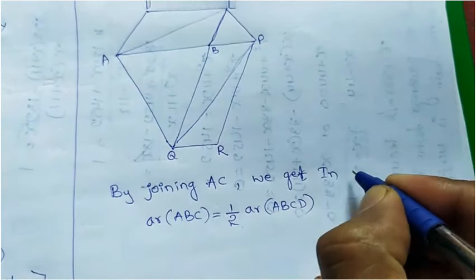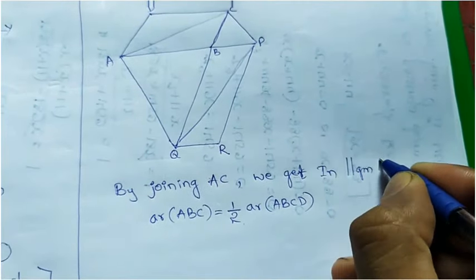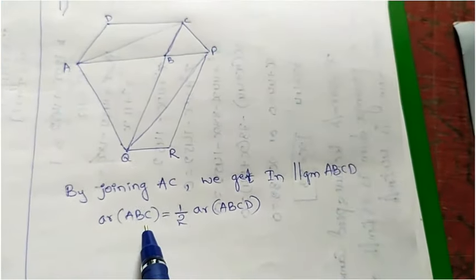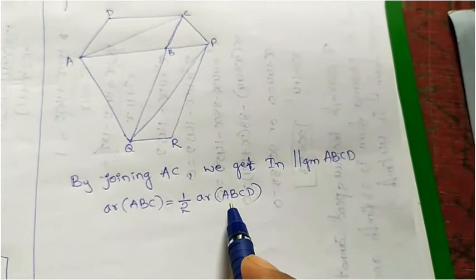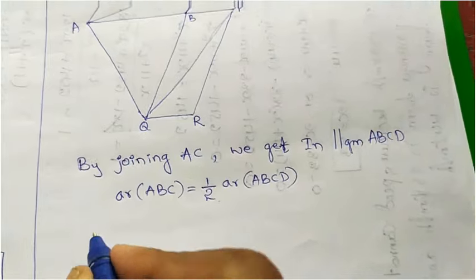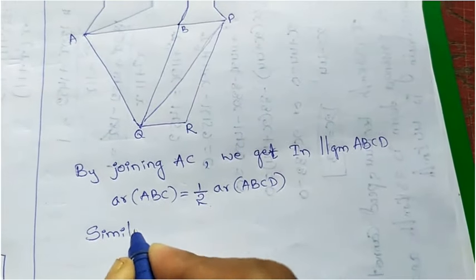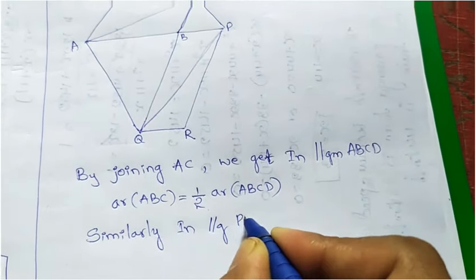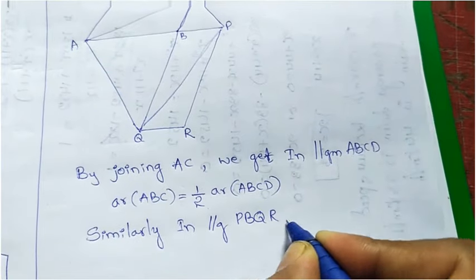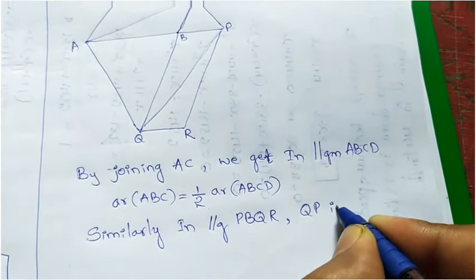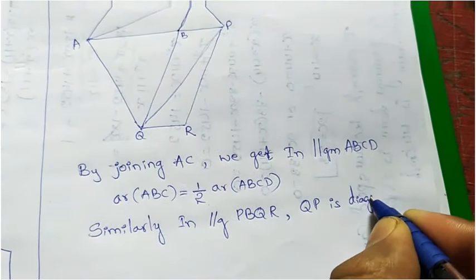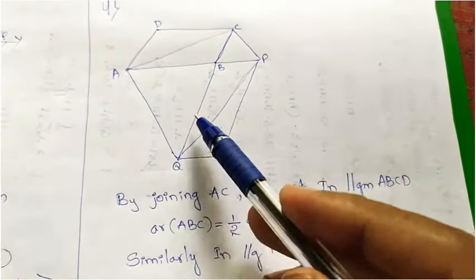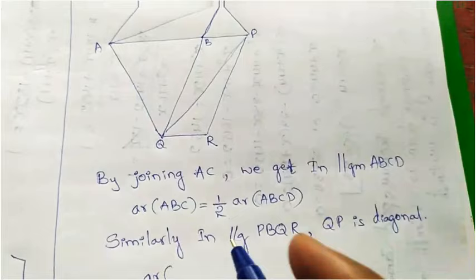You have to write here, in parallelogram ABCD, because it has two equal parts, those equal parts will be half of the whole parallelogram. Similarly in parallelogram PBQR, QP is the diagonal. So here also that diagonal makes two equal parts. I will take the inside triangle, that is BQP.